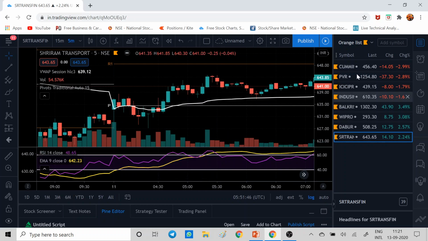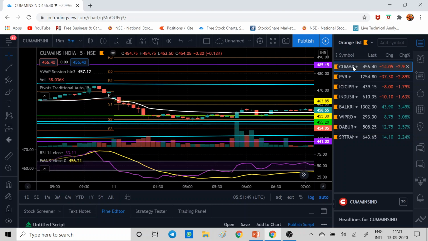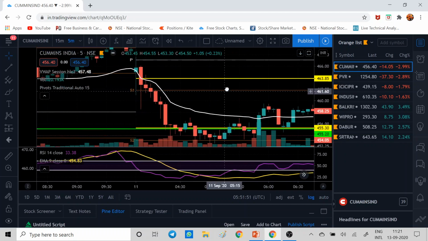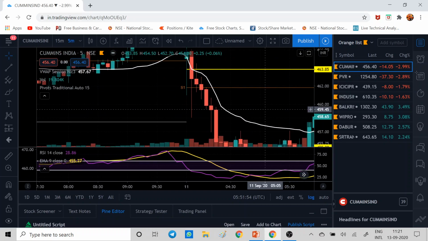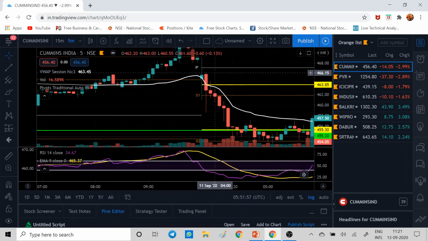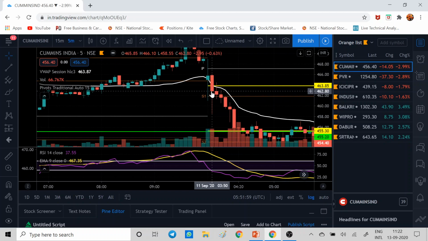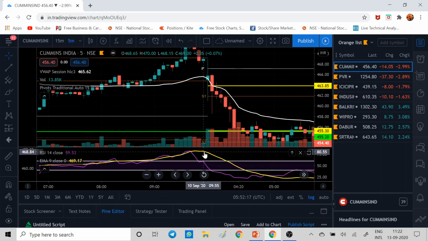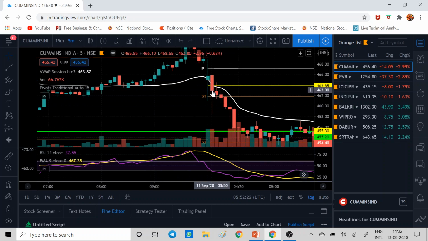What I do normally. So let's see a sell setup. What will be the sell setup? It will be the opposite of our buy setup. See, now what you will do is you have to enter below the 5 minutes candle. First of all, the closing price of this 5 minutes candle should be below VWAP, and your RSI should be below EMA 9. Condition 2 satisfied.